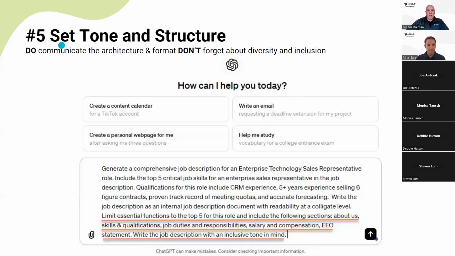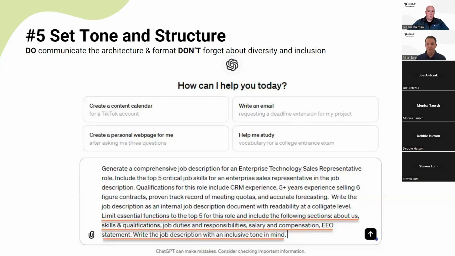And then step 5 is to set tone and structure. So give direction to ChatGPT on how the document is to be formatted and sound. So for example, do I want to focus on a set of skills? Do I want the job description architecture to include certain sections? Do we want sections to be more in a bulleted format, or do you prefer paragraphs of descriptive text? You really can direct ChatGPT in great detail to format the document as you need it.